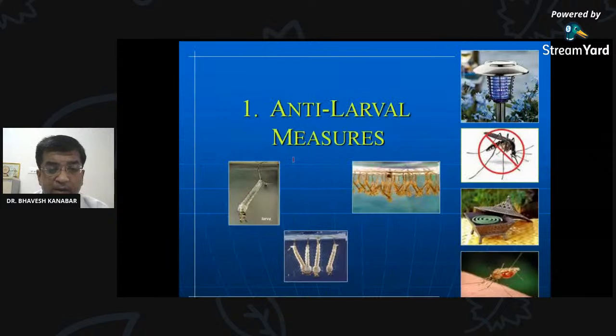So first of all, anti-larval measures. This is the photograph of larvae. You can see the larvae. Can you identify which larva this is? Depending upon its characteristics, identify and write down in the chat box. You can see that so many larvae are there. Identify this larva depending upon its characteristics and write down in the chat box.